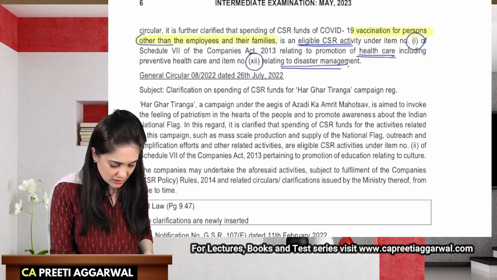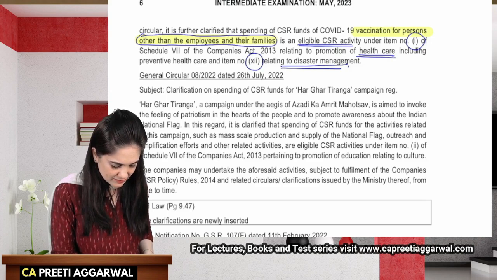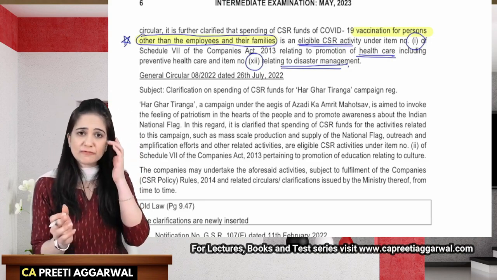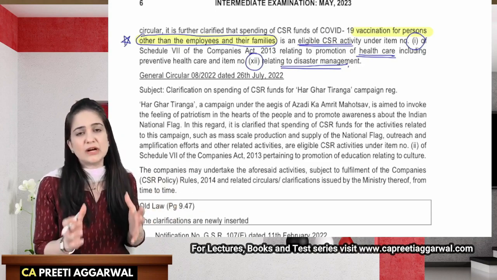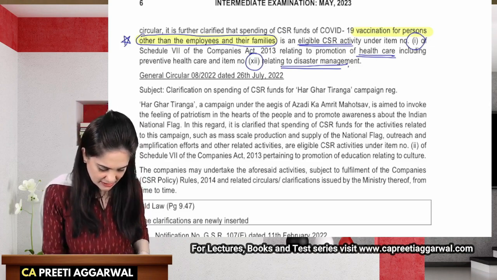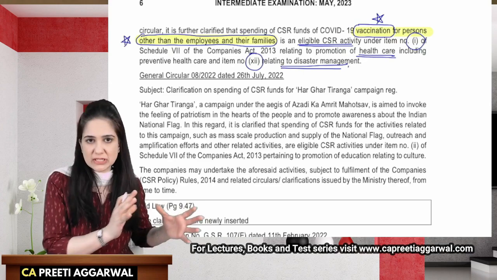This is important for the exam. So vaccination is also an important word for the exam. You need to know what we are spending on.